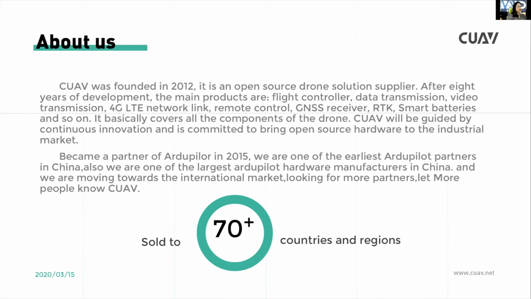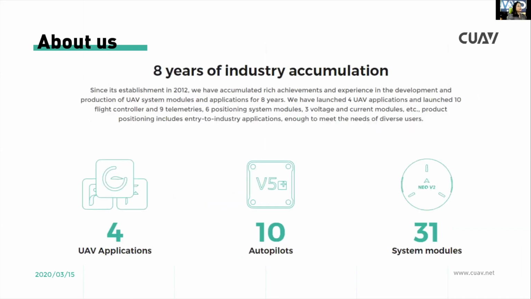We became a partner of Autopilot in 2015. We are one of the earliest Autopilot partners in China, and one of the largest Autopilot hardware manufacturers in China, and we are moving towards the international market. We have sold CUAV products to more than 70 countries. After 8 years, we have launched UAV applications, 10 autopilots and 71 system models.